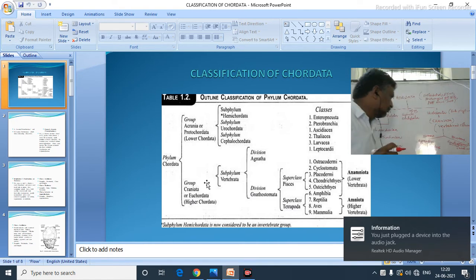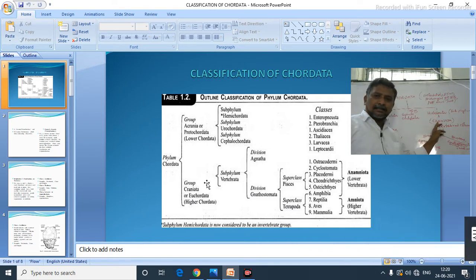Yes. Vertebrata, the other name for that is craniata. Here a vertebral column is there.